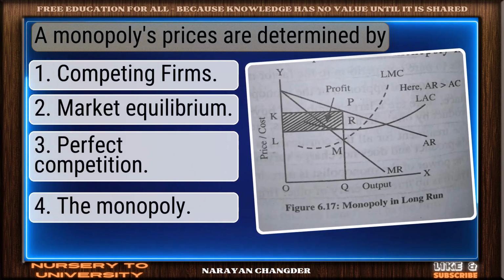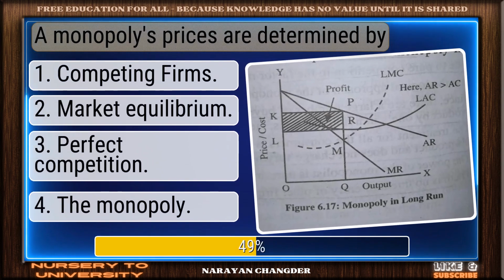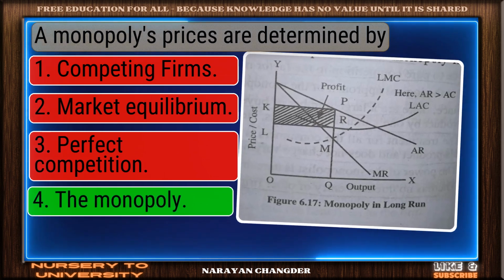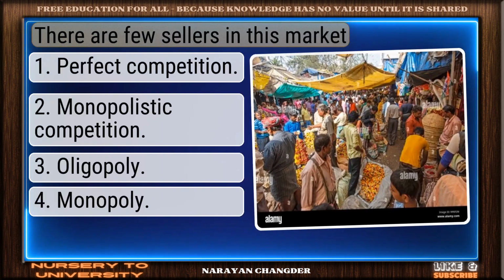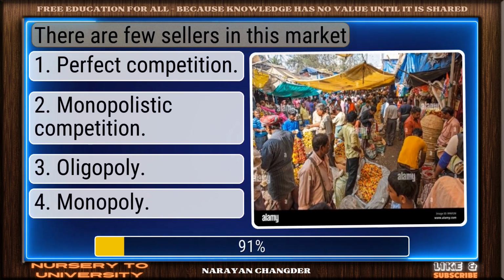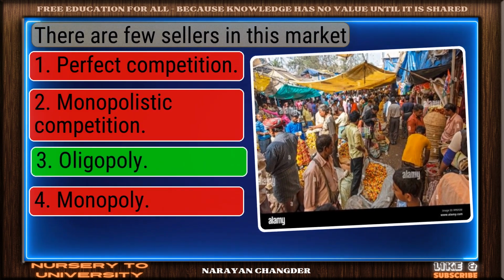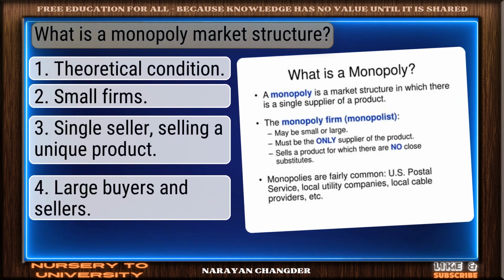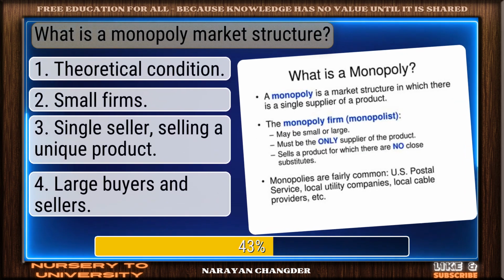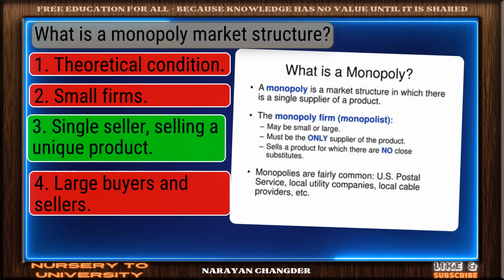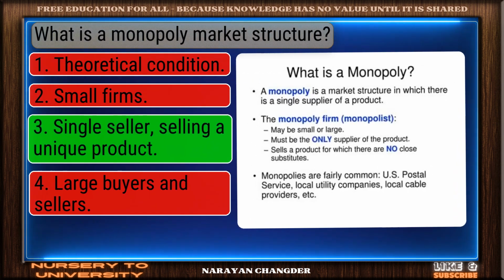A monopoly's prices are determined by. Correct response. The monopoly is the most accurate answer. There are few sellers in this market. Sharp thinking. Oligopoly is the right choice. What is a monopoly market structure? Right choice. Single seller selling a unique product is the best answer.